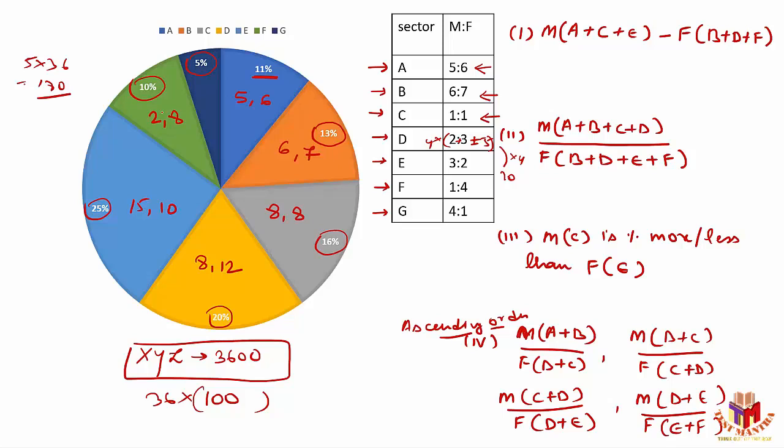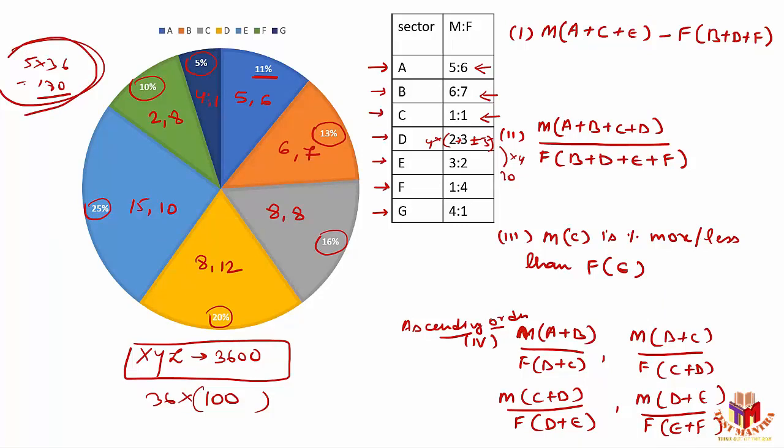And G, only 5 people are there. They are in the ratio of 4:1. That means 4 males and 1 female, right? These are the numbers available. Remember, these are my assumptions. These are not the actual numbers. To find out the actual number, we'll have to multiply the value with 36.